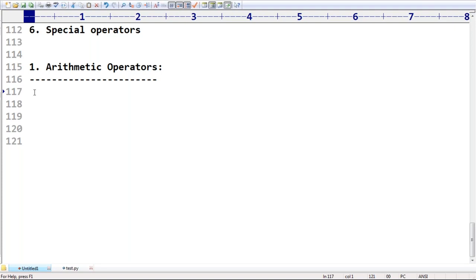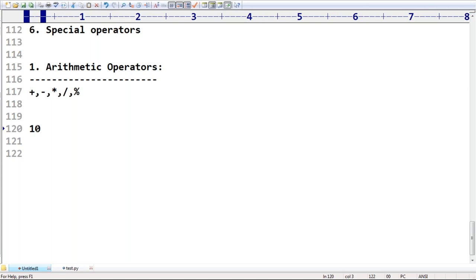From our childhood onwards, we know the various operators we have: plus, minus, multiplication, division, modulo operator. These are what we have in almost all programming languages. Plus means addition, minus means subtraction, star means multiplication, slash means division. Last is the modulo operator, which means remainder: if you divide a by b, what is the remainder?